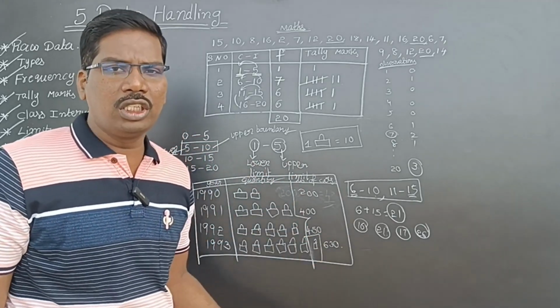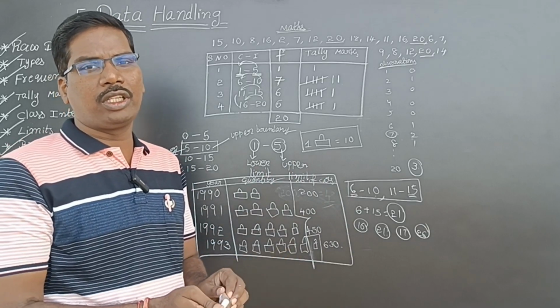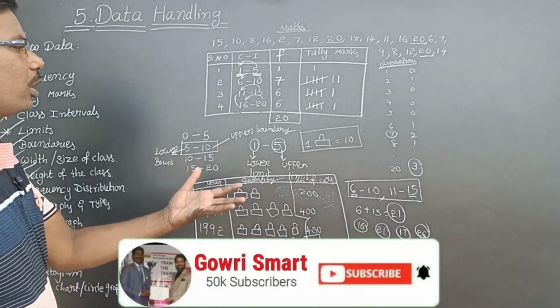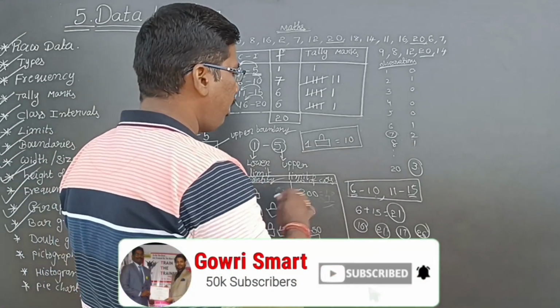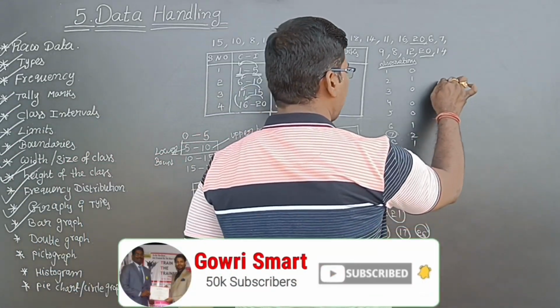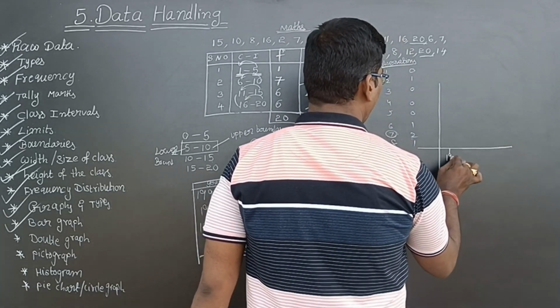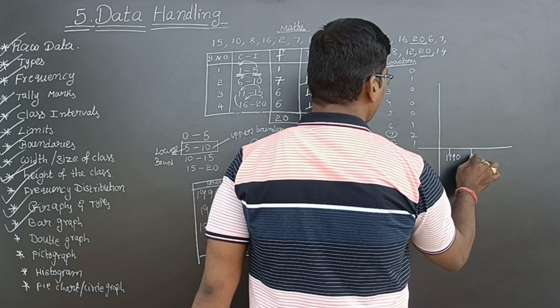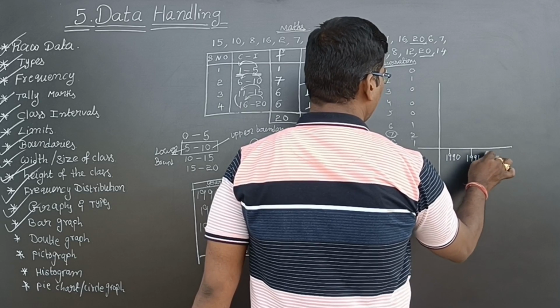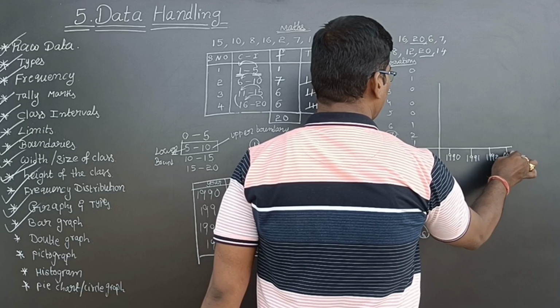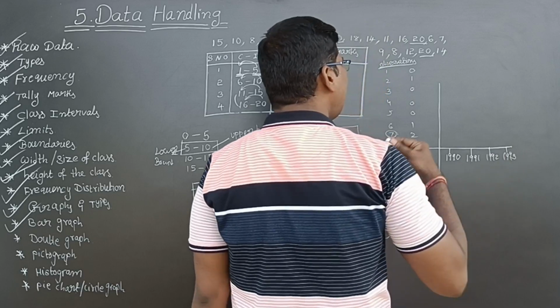So the advanced graph representation came. That is called bar graph. What is a bar graph? The same data they can now represent like this. See here. This is 1990, sorry, this is 1991. This is 1992. And this is 1993. Now they can easily represent.